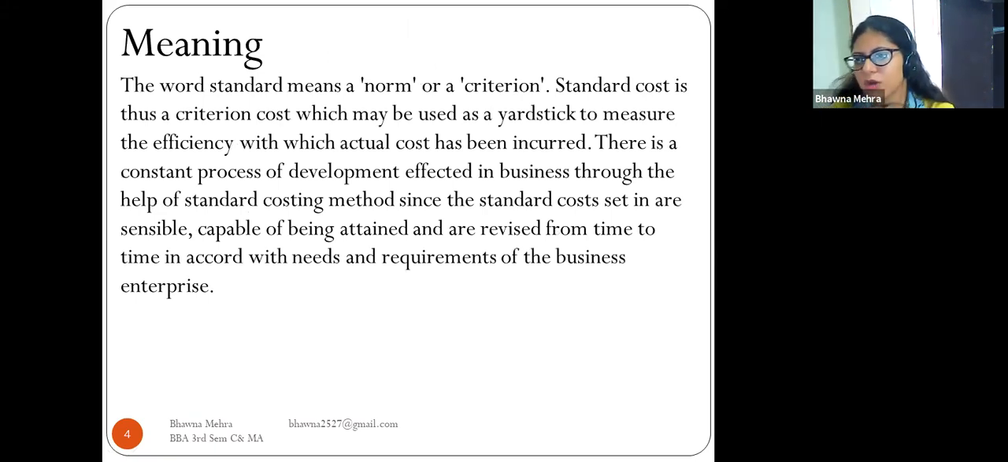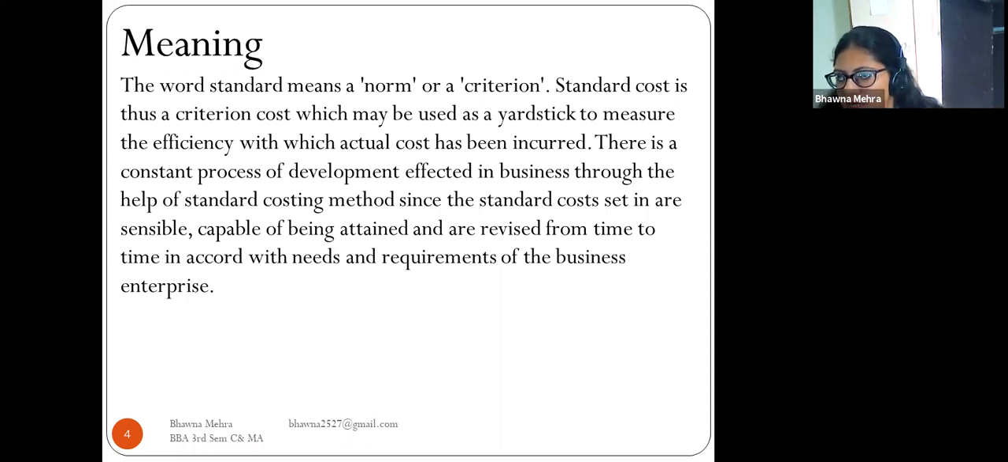So now we come to the meaning of standard costing. The word standard means a norm or a criterion. Standard cost is thus a criterion cost which may be used as a yardstick to measure the efficiency with which actual cost has been incurred. There is a constant process of development effected in business through the help of the standard costing method, since the standard costs set are sensible, capable of being attained, and are revised from time to time in accord with the needs and requirements of the business enterprise.